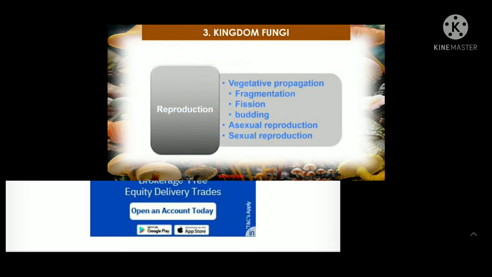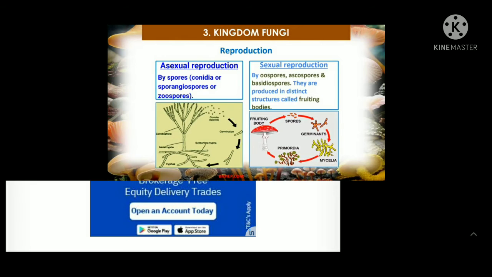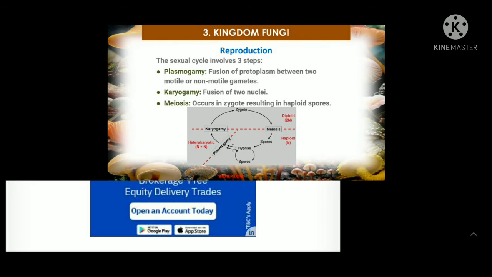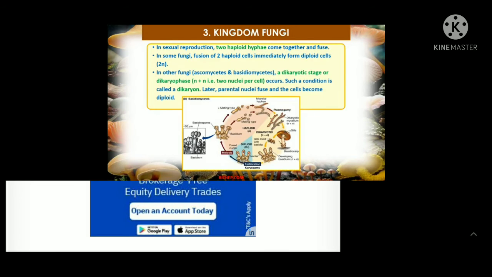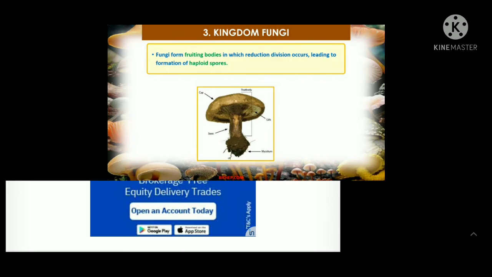Reproduction is by fission, budding, asexual reproduction and fragmentation. In sexual reproduction we find karyogamy, and fungi form fruiting bodies.